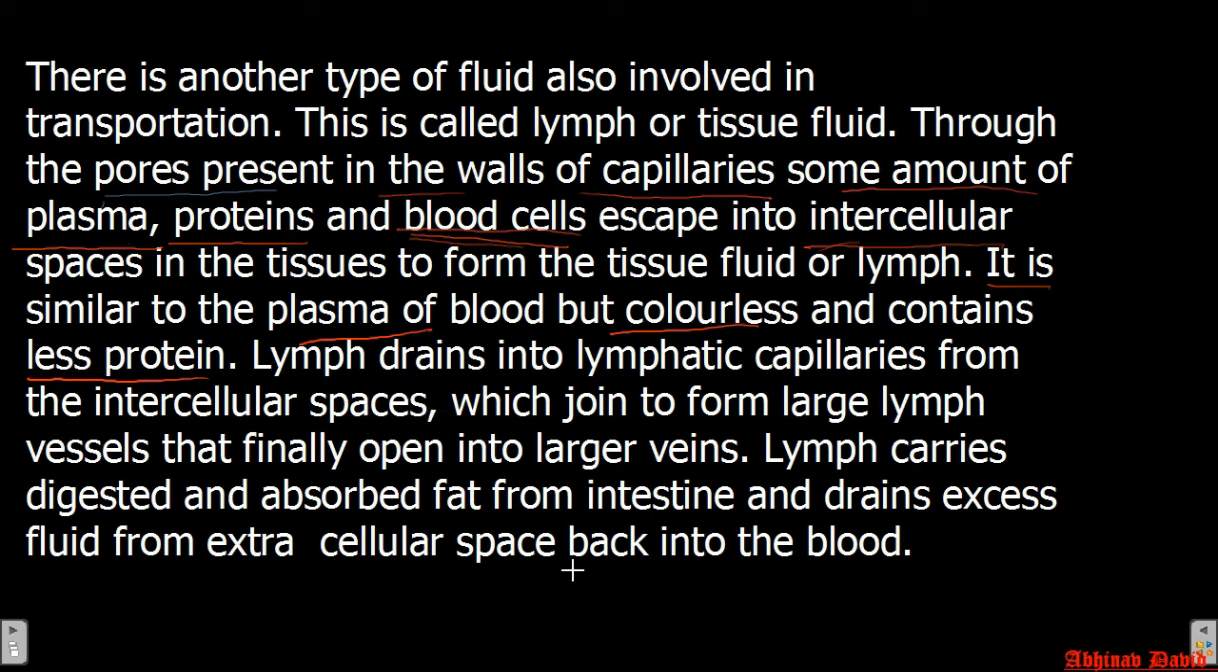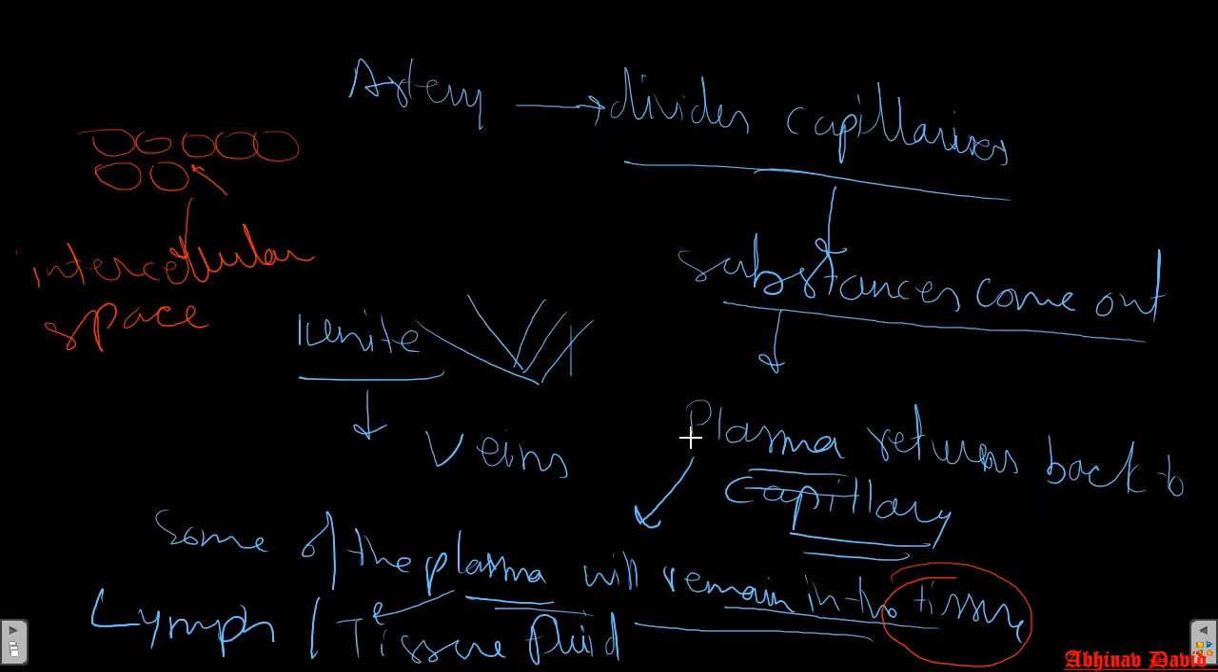Okay, so this is how the lymph is formed. Now let us discuss one more thing that I was explaining to you: if all the tissues and cells take some plasma from the blood, then the blood volume will decrease. It means that the plasma has to return back into the blood. I told you the plasma returns back to the capillary, but some will remain in the tissue, and that remaining plasma is called lymph or tissue fluid.